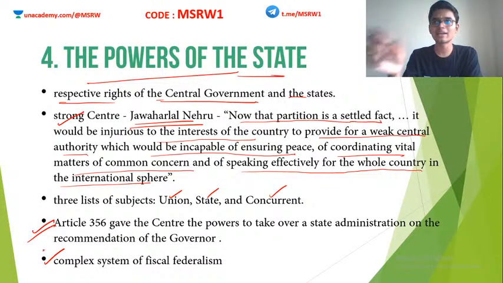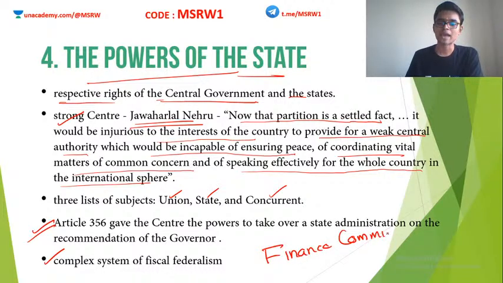If states can collect only a small amount of taxes, what will happen? They will not be able to implement public utility works, etc. They will not be able to implement any major activities which will promote the overall well-being of the society. So even if the center is collecting all these taxes, the center should devolve these taxes adequately to the states. That is why we have the Finance Commission.